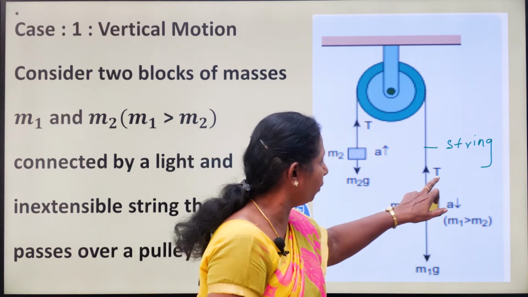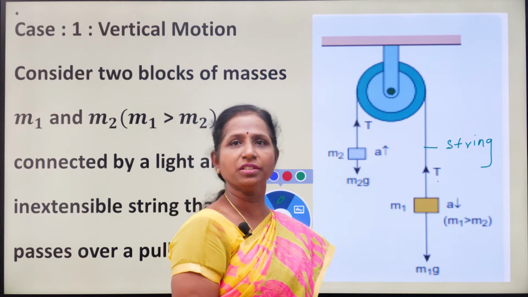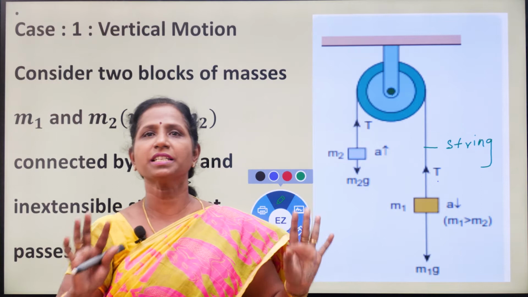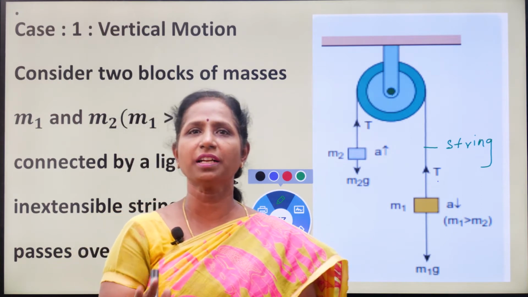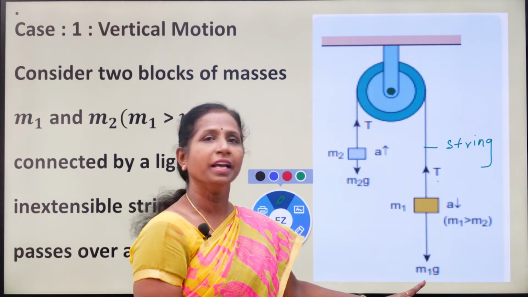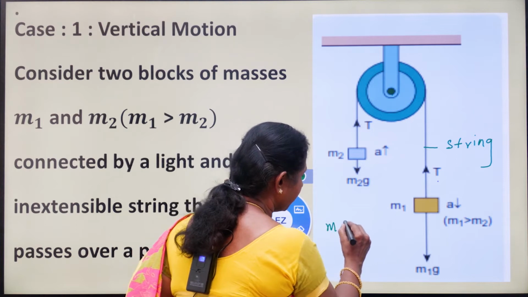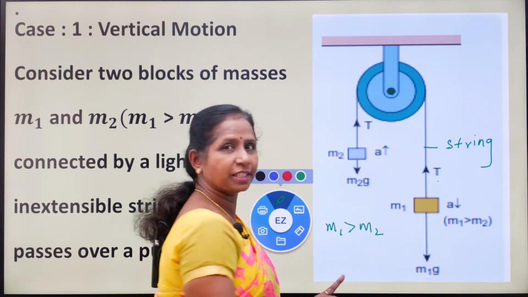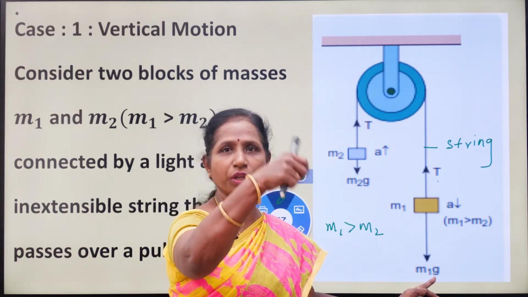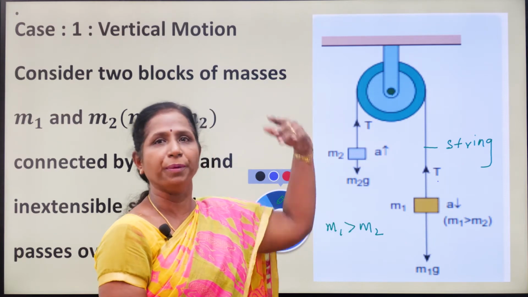So here in both the ends, the tension is T, and the acceleration is A. Acceleration remains the same, but the direction of acceleration alone varies. Here we are taking mass m1 greater than mass m2. If we assume m1 is greater than m2, the mass m1 will move down because m1 is greater, and m2 will move up.